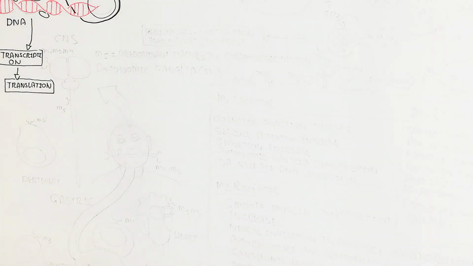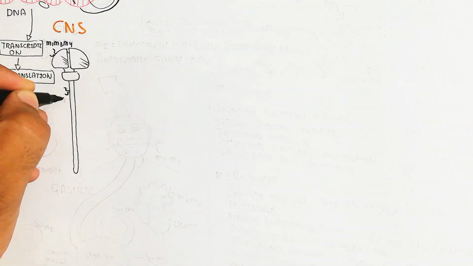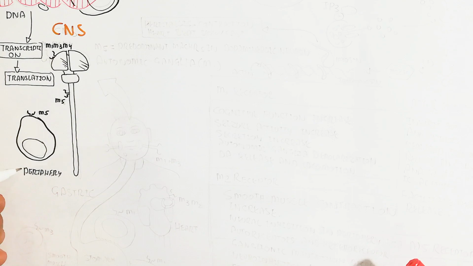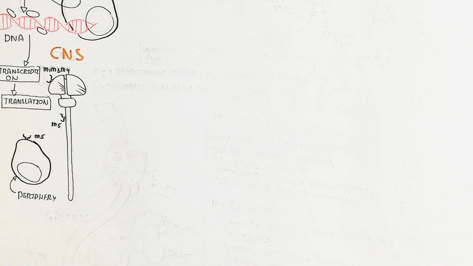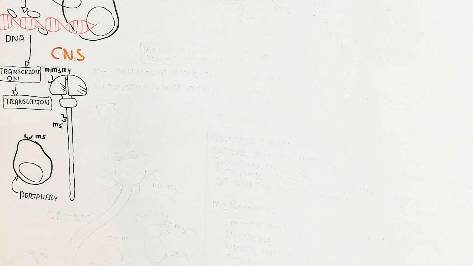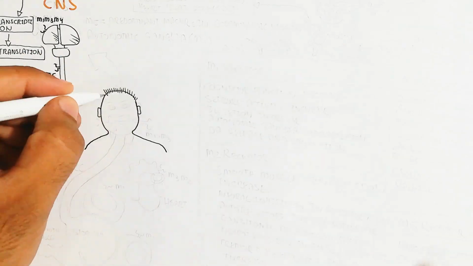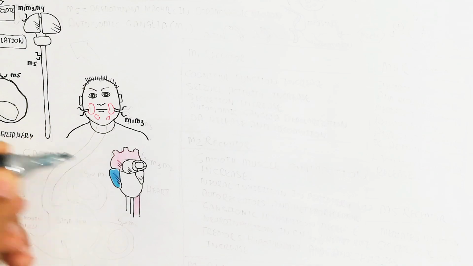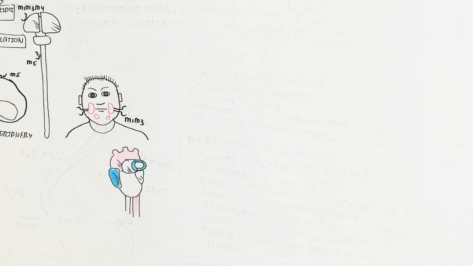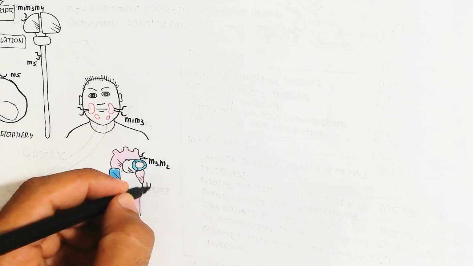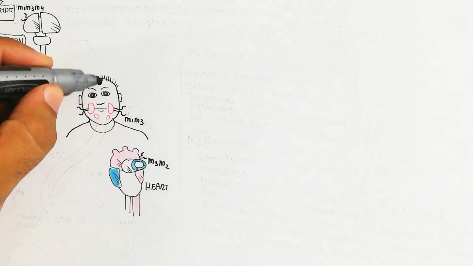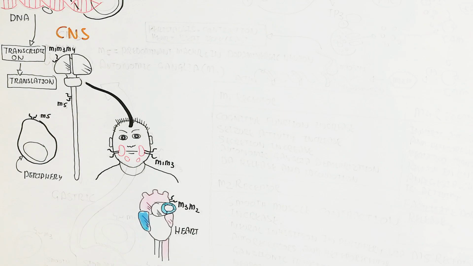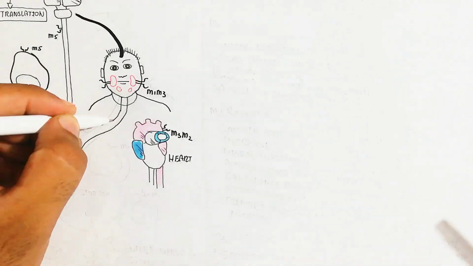The central nervous system contains muscarinic receptors 1, 3, 4 and 5, but 2 is absent. Remember this: the peripheral nervous system and central nervous system are both involved. It also covers the digestive system and the circulatory system. Saliva is produced through activation of muscarinic 1 and 3 receptors, while the heartbeat changes through 3 and 2 receptors.